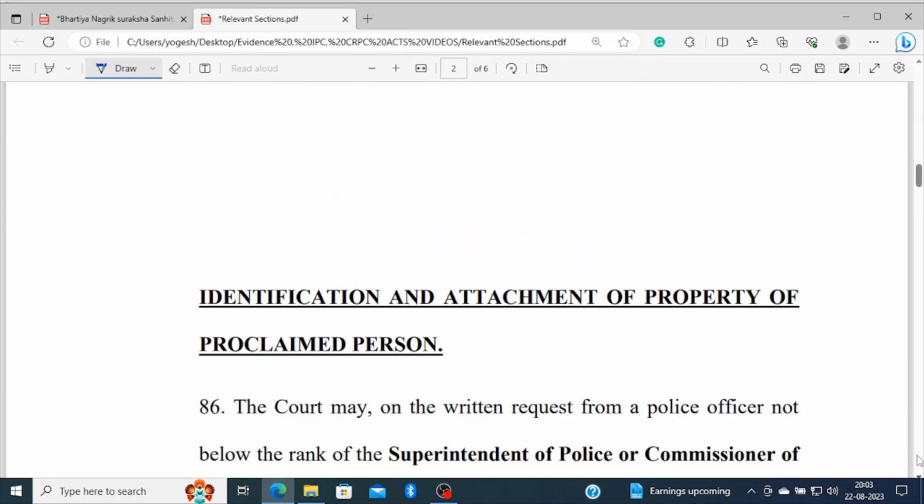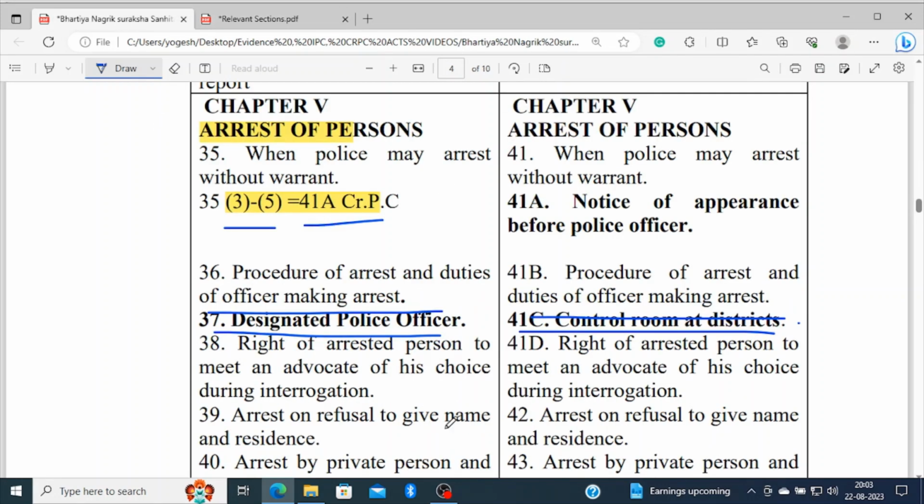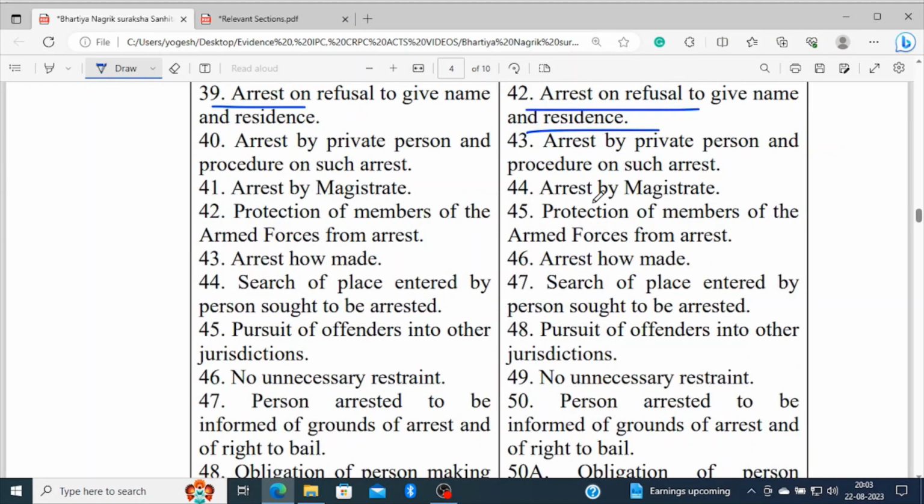It's promptly displayed there in their registers. The other sections are almost the same. Section 42, arrest on refusal to give name and residence, now comes under section 39 as per the Bharatiya Nagarik Suraksha Sanhita. So arrest by a magistrate now comes under section 41. So almost all, except the numbering, has been changed.